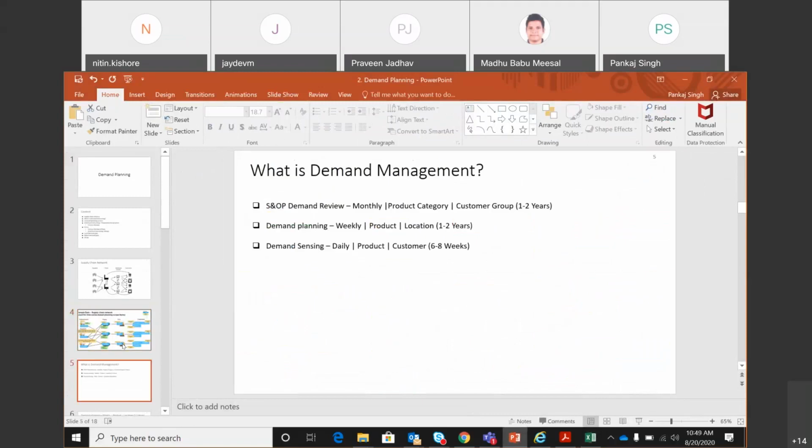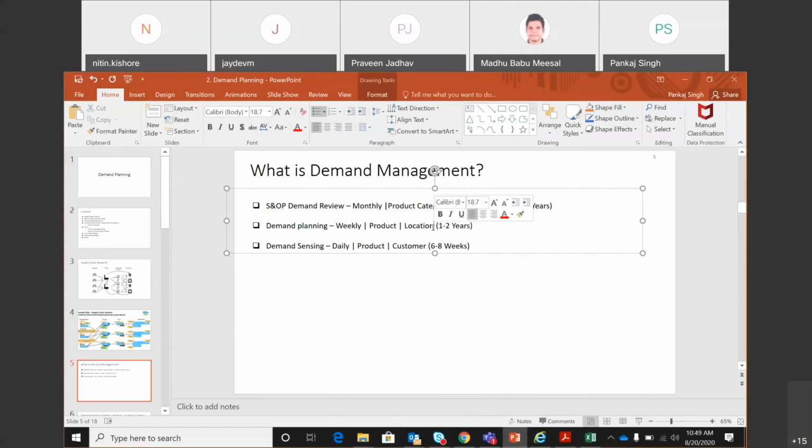So that's why here we have written demand review happens in the monthly bucket, planning happens in the weekly bucket, and sensing happens in the daily bucket. The product and customer is the level at which the demand sensing happens. Planning happens at product location and also customer level, and then product category and customer group is the level at which the review is going to happen. So we'll move on.